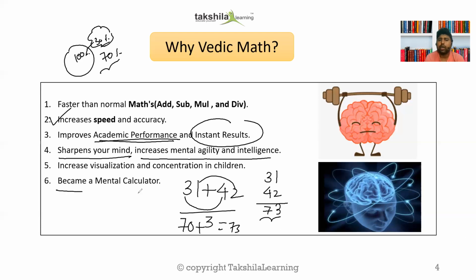You can become a mental calculator. If you have all these skills, you can be a mental calculator, like Shakuntala Devi was, and last year Bhanu. Now let us talk about which age group, and what prerequisites are needed to learn Vedic maths.